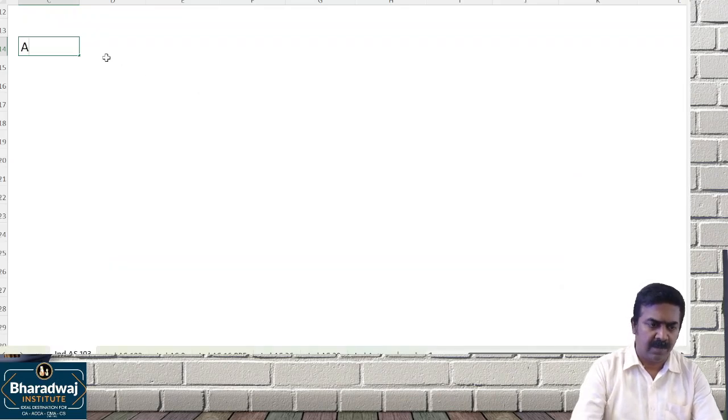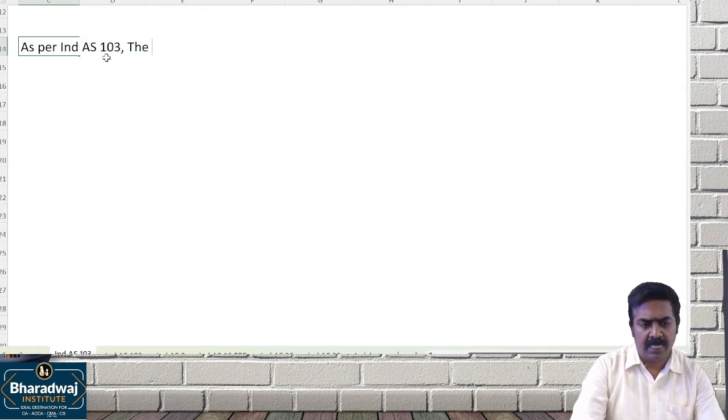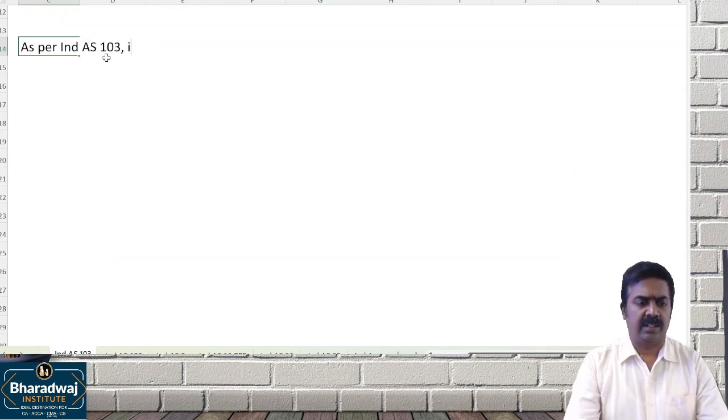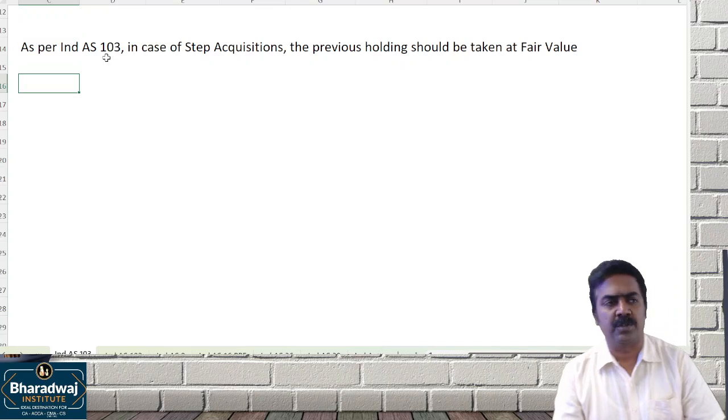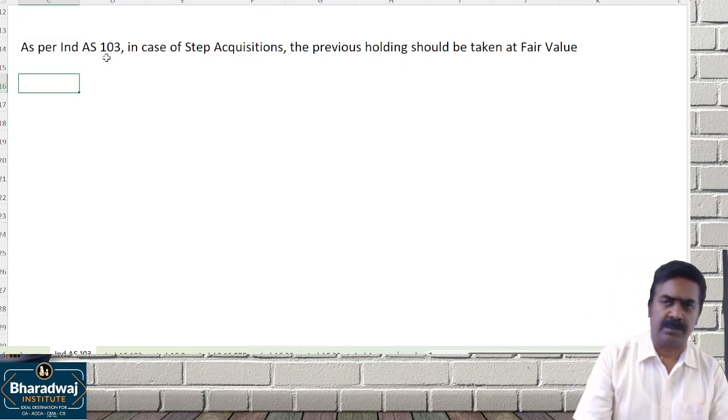Step acquisition. As per Ind AS 103, in case of step acquisitions, the previous holdings should be taken at fair value.